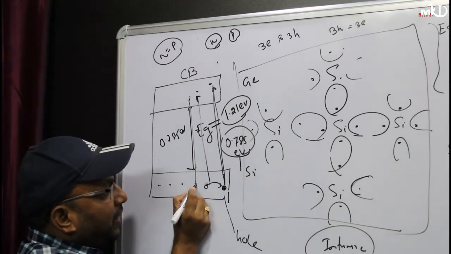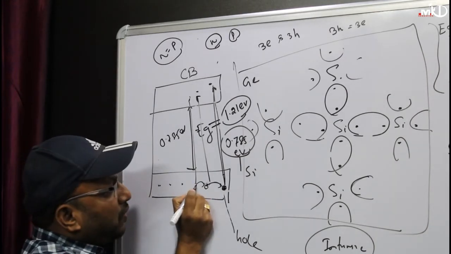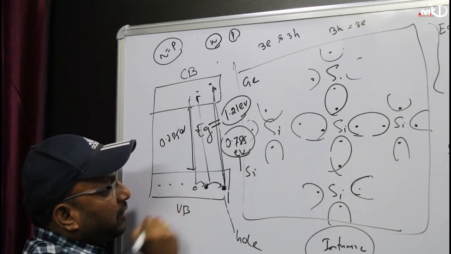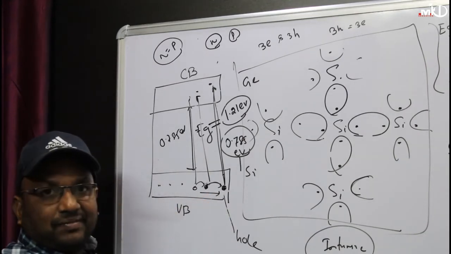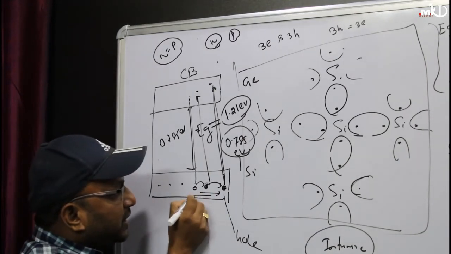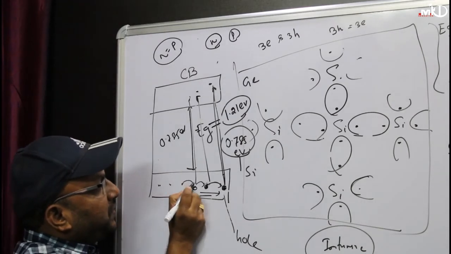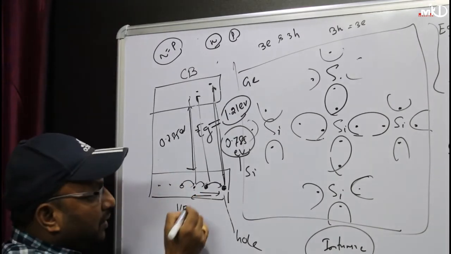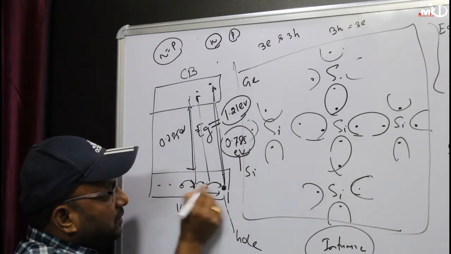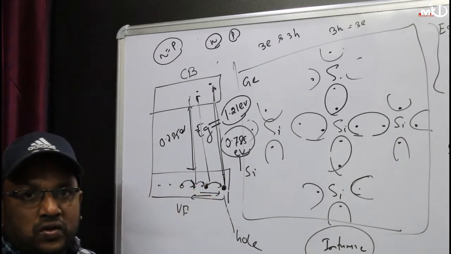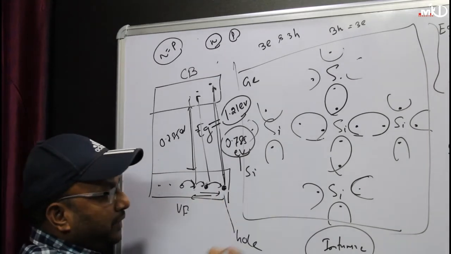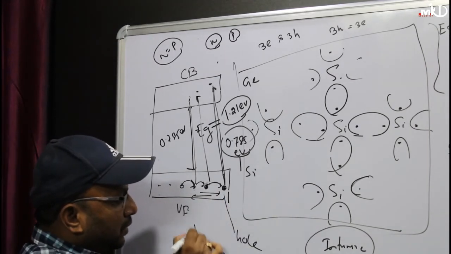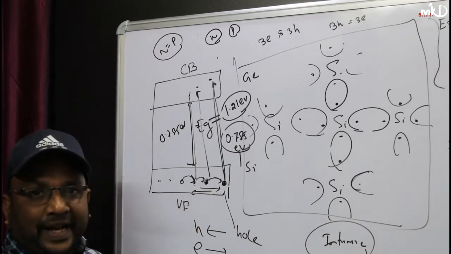Again, when this electron takes this place, the hole will be created here. In this process, the electrons move in this direction, and in opposite, the holes move in this direction. Similarly, this electron takes this place, so this hole will come here. So electrons are moving in these directions, and the holes are moving opposite to the flow of electrons. If the electrons flow like this, the holes flow in the opposite direction.